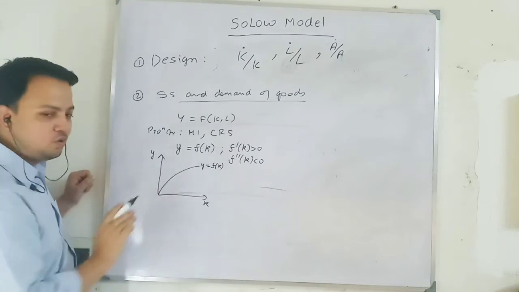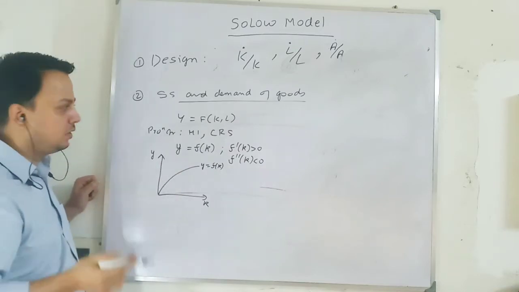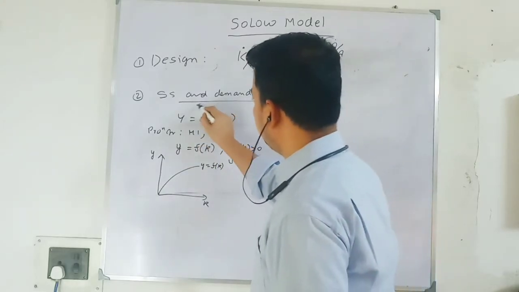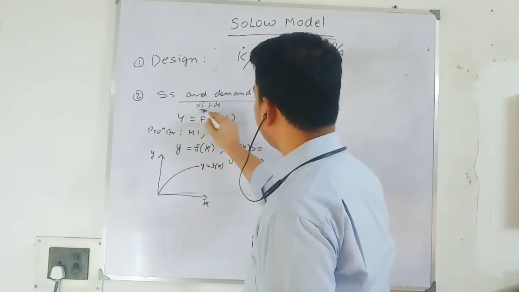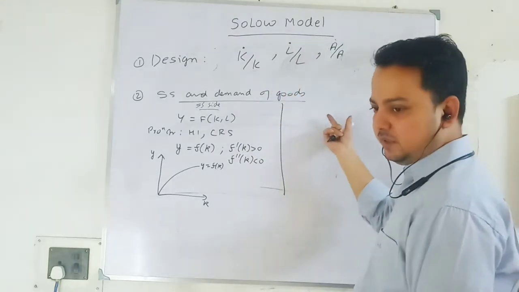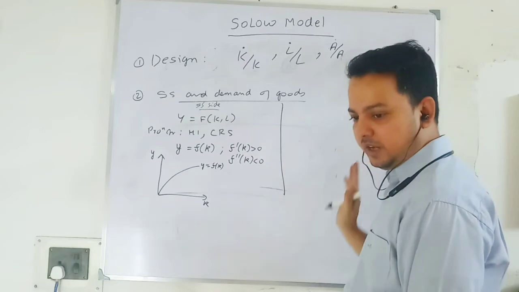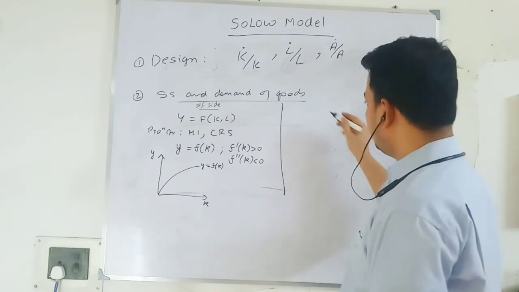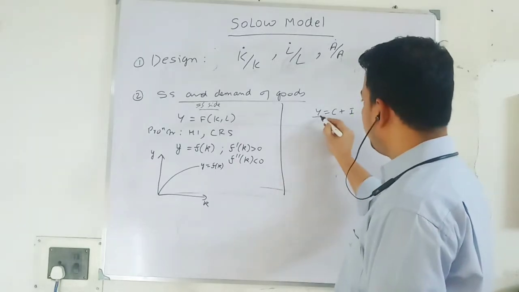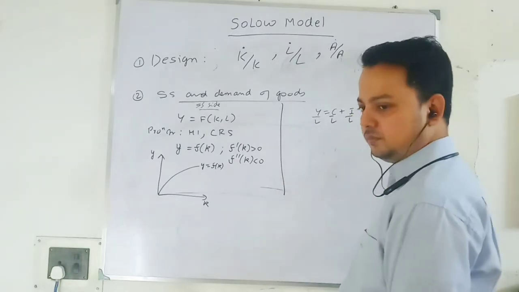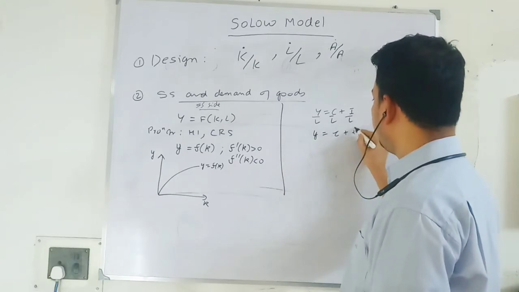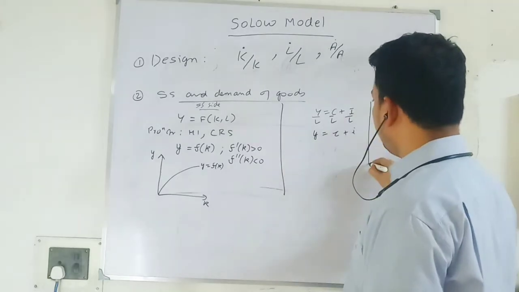So every time you draw, you repeat the thing that I am saying. From the supply side, you have this part. From the demand side, Solow has considered consumption expenditure demand and investment expenditure demand. So income is what? Consumption plus investment. In per worker terms, output per worker is equal to consumption per worker plus investment per worker.